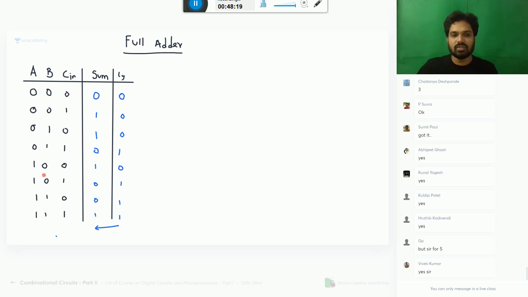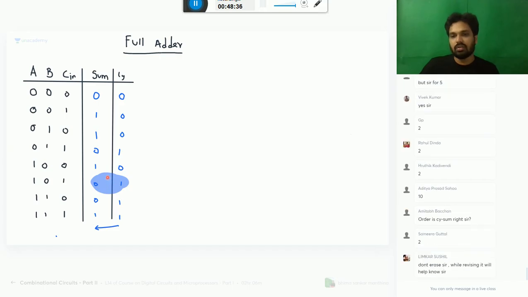For 5, what is the problem, man? 101. How many ones are there in 101? 2. Yes, Amitabh ji, you see the arrow direction.